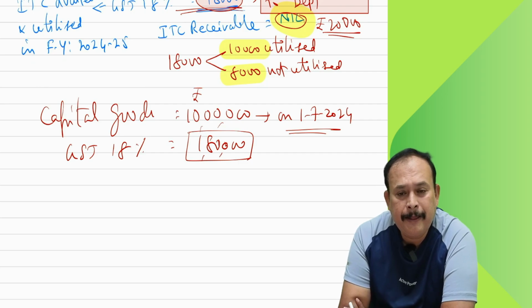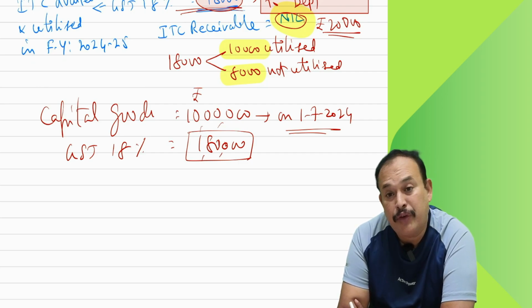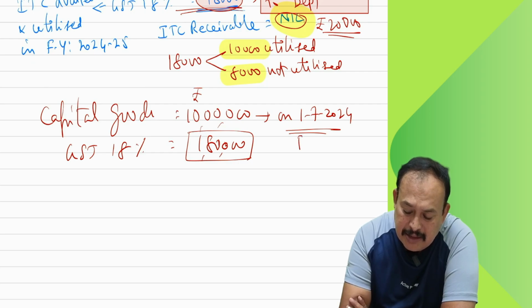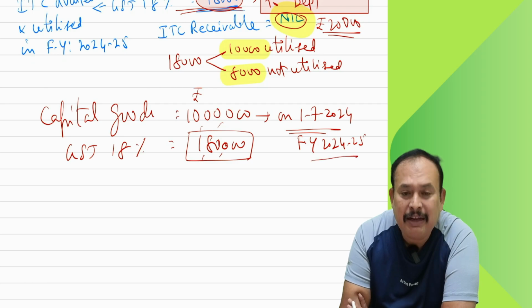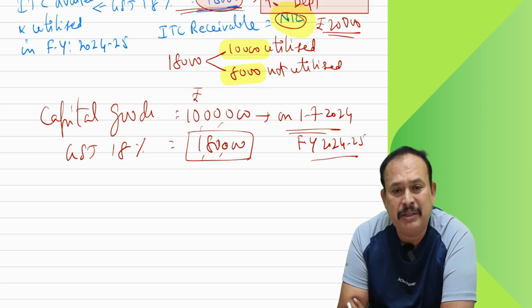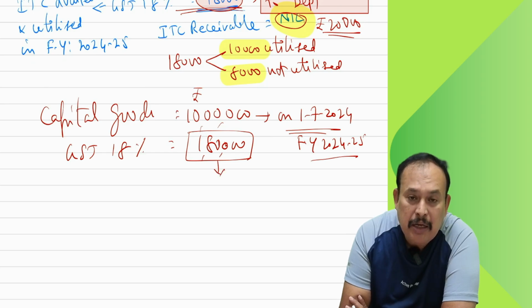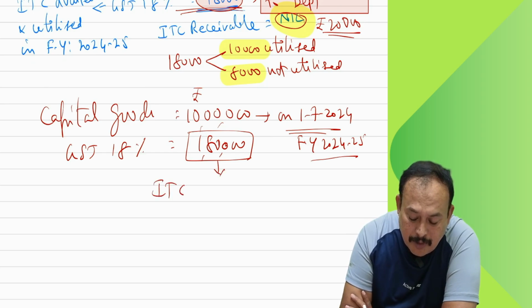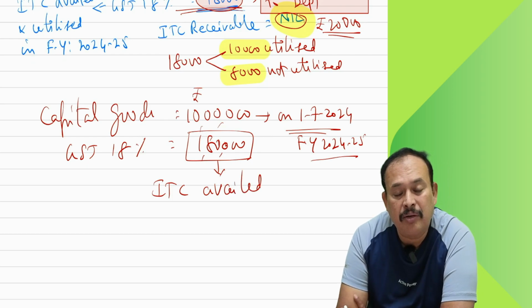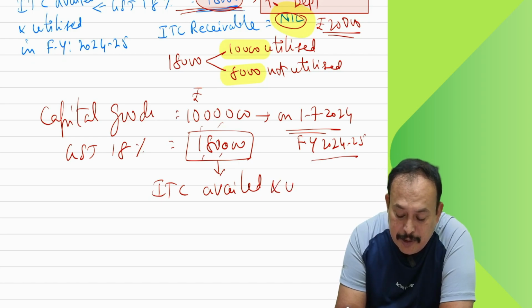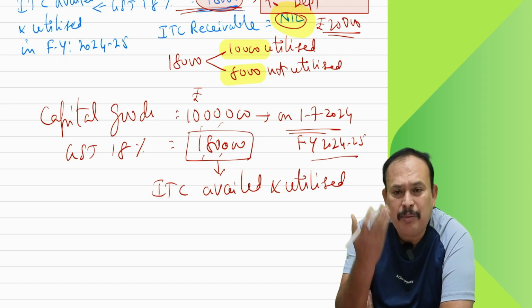Very good. In the financial year 24-25 you purchased. Yes, sir. That time you are under the normal rate of payment of tax. Therefore, 1,80,000 rupees ITC availed, sir. Very good. And utilized, sir. Also very good. That time eligible to avail.